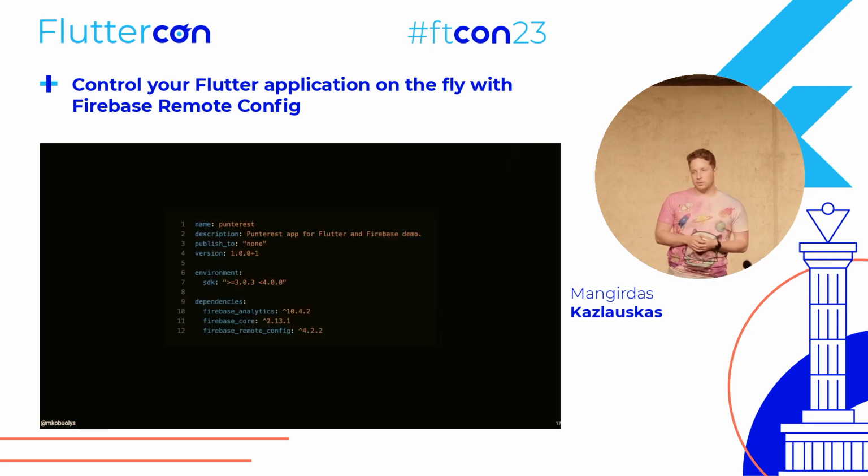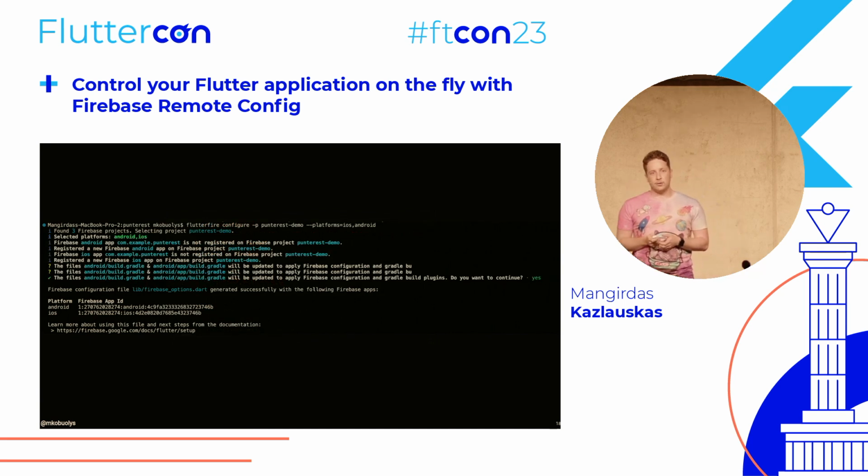So what we do from the code point of view, as I showed you previously, we already have a working prototype, which is static at the moment. So what we need to do is add some Firebase dependencies. We add Firebase Core because it's needed to connect our app to Firebase. And also, depending on what services we are using, we add other dependencies. In this case, we will obviously use Firebase Remote Config because that's in the title of this talk, right? And we'll use Firebase Analytics because that's needed for some features and for the A/B testing.